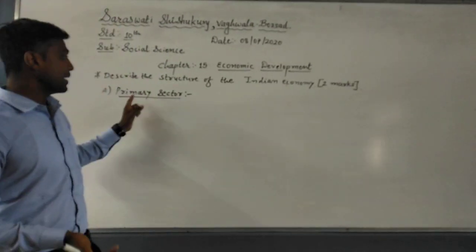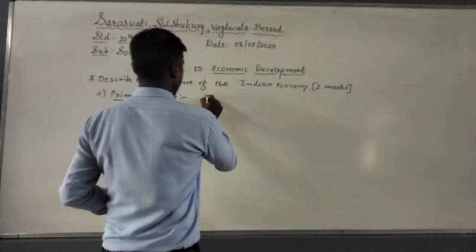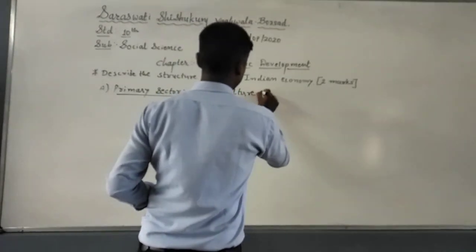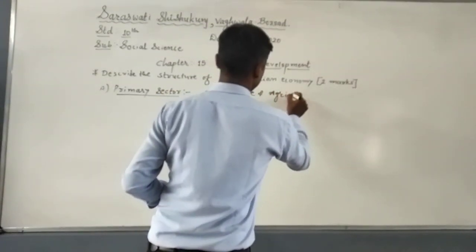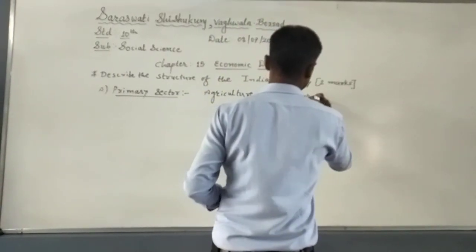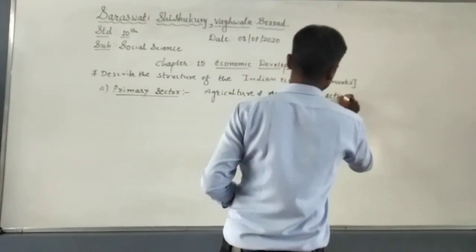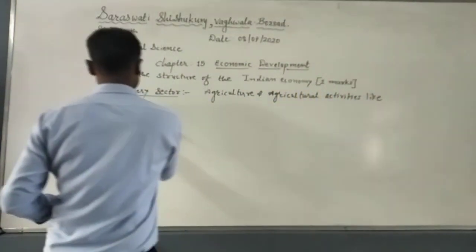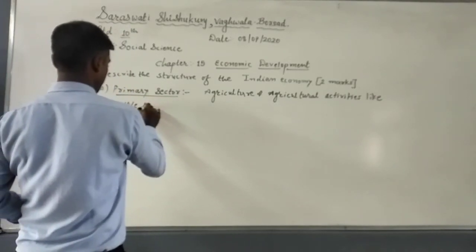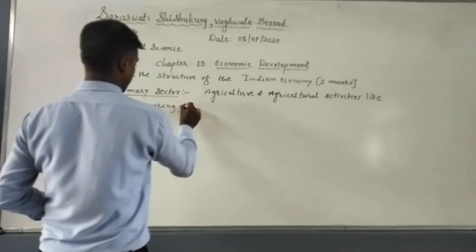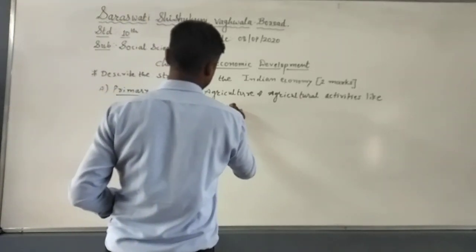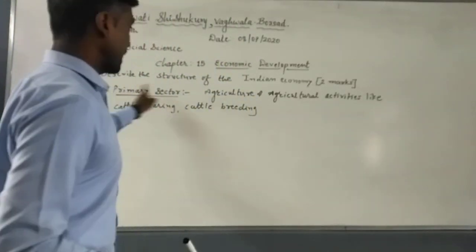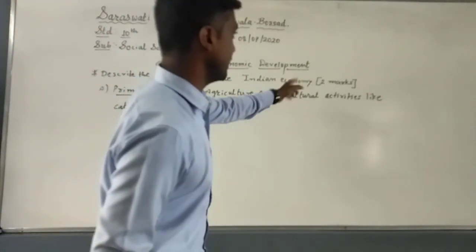So here in the primary sector, we have agriculture and agricultural activities like cattle rearing, cattle feeding, cattle breeding. That is the primary sector, agriculture and agriculture related activities.